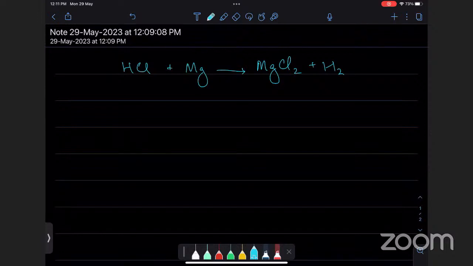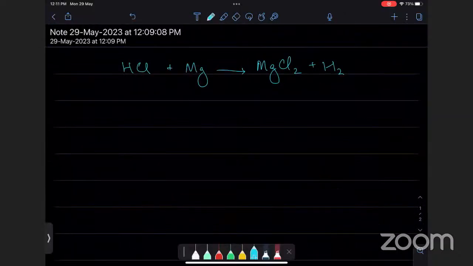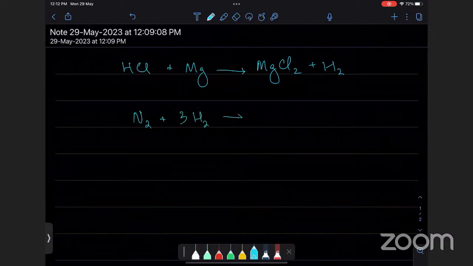Now there are some reactions that don't go to completion. What that means is, while doing that reaction, you have all the equipment that you need, you have all the right conditions and everything, but the nature of the reaction is such that it will not go towards completion. For example, nitrogen reacting with hydrogen to produce ammonia.